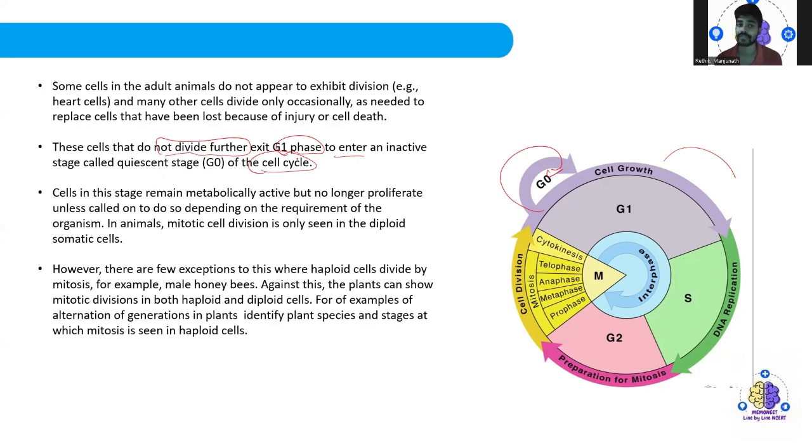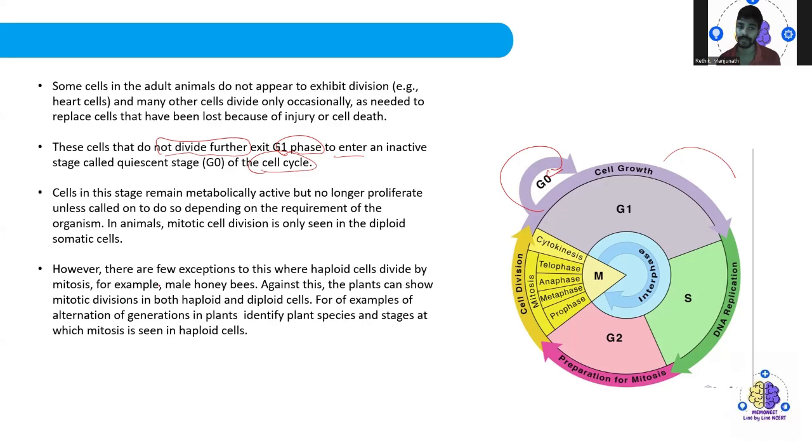Cells in this stage remain metabolically active, but they lose their replication and cell growth, that is, they no longer proliferate unless called on to do so depending on the requirements of the organism.